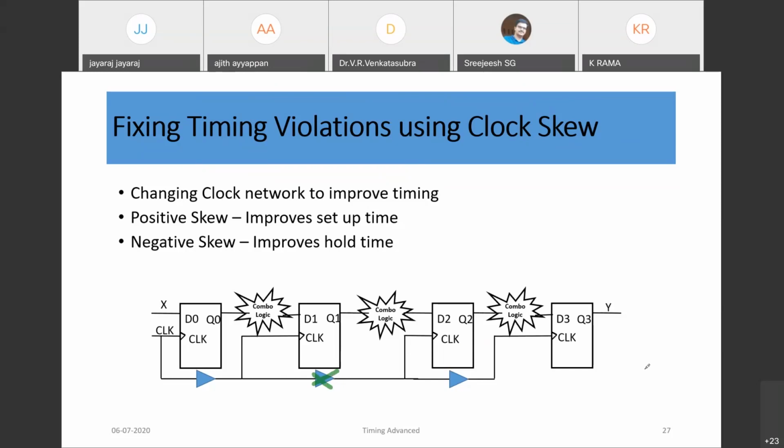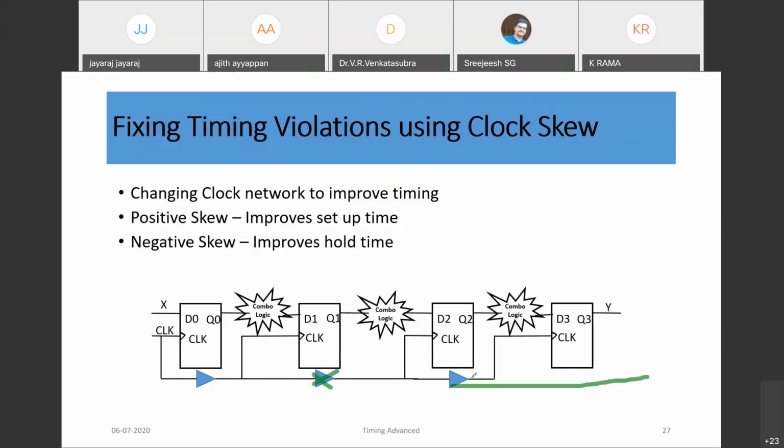Similarly, we can try to route the clock. Suppose there is no issue, only some paths are having issues. We can try to route the clock from this direction, means data can route from say this direction and clock can route from this direction, so that there are chances of solving the hold violation because of the positive skew.